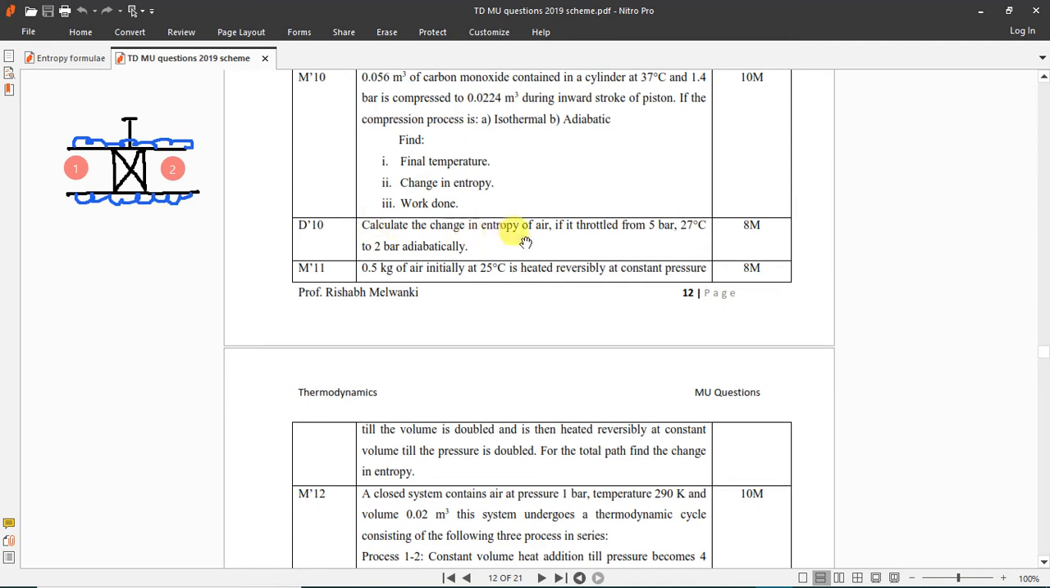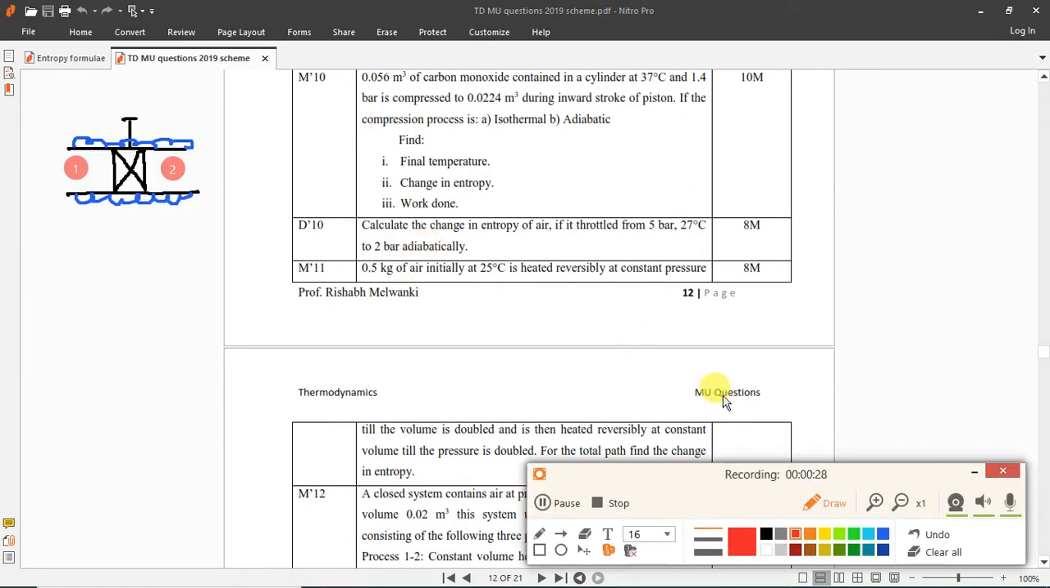Calculate the change in entropy of air if it is throttled from 5 bar, 27 degrees Celsius to 2 bar adiabatically. So it is given in the question that it is throttled adiabatically. We have seen this diagram. Since it is throttled adiabatically, heat transfer is 0.